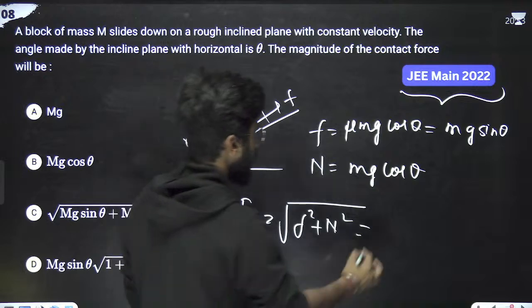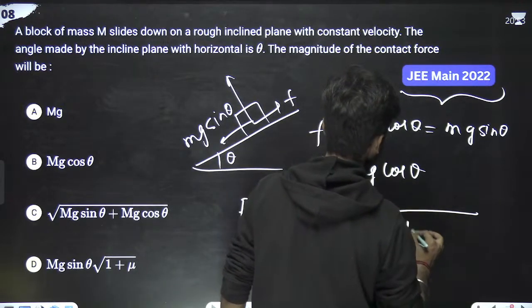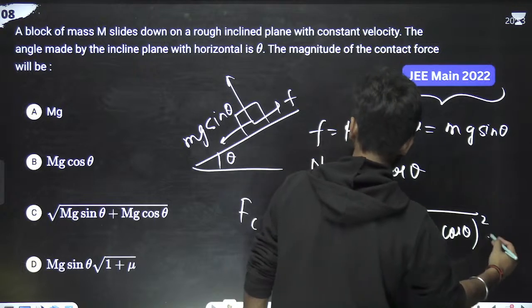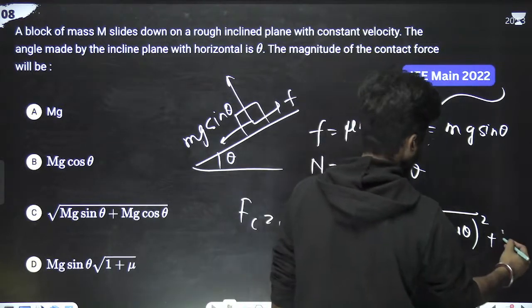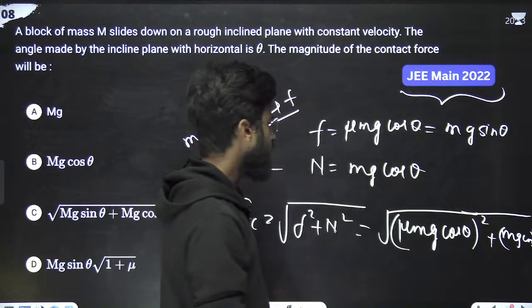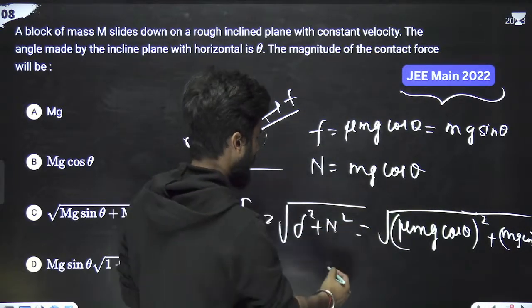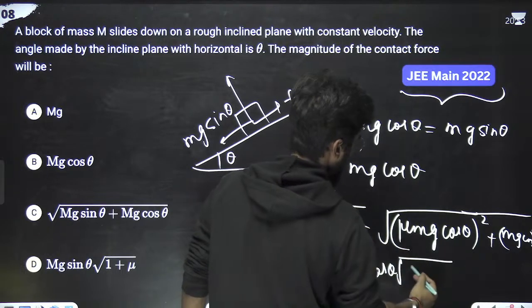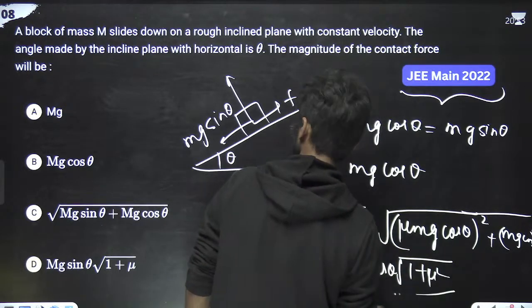Am I missing something? No. So it is mu mg cos theta squared plus normal, which is mg cos theta, so mg cos theta squared. So mg cos theta comes out, and we will be left with under root 1 plus mu square.